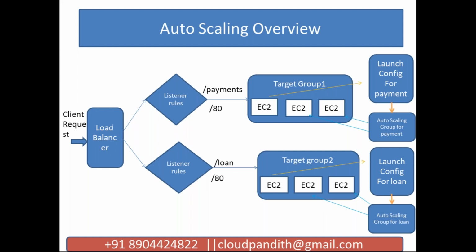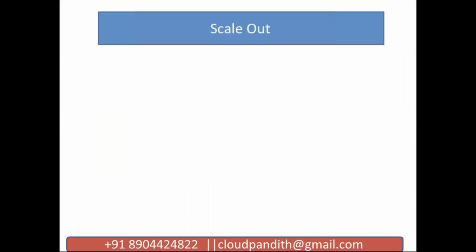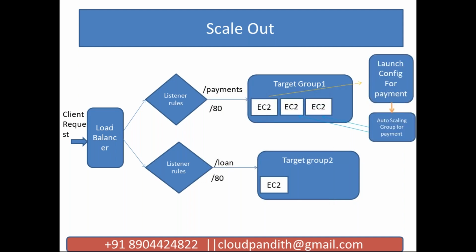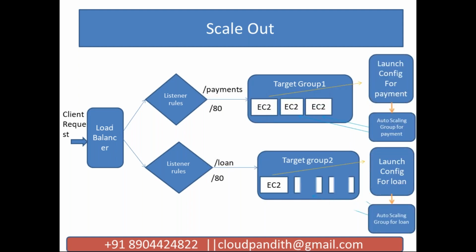Now suddenly, let's say I want to scale out. When is it going to happen? So till here it is going to be the same. Now what happens is, more people are trying to make a payment at this point in time. Now these 3 servers are not enough. Now I need to increase one more server. See, automatically it is going to increase by one more server.